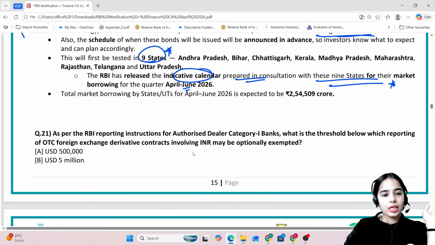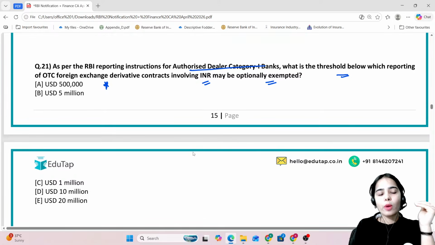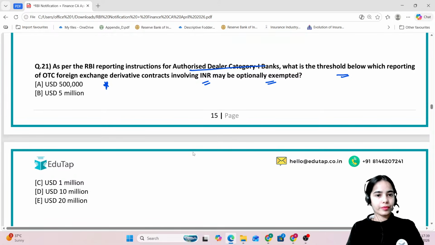Now coming to the next question. As per the RBI reporting instructions for authorized dealer category 1 banks, what is the threshold below which reporting of over-the-counter foreign exchange derivative contracts involving INR may be optionally exempted?